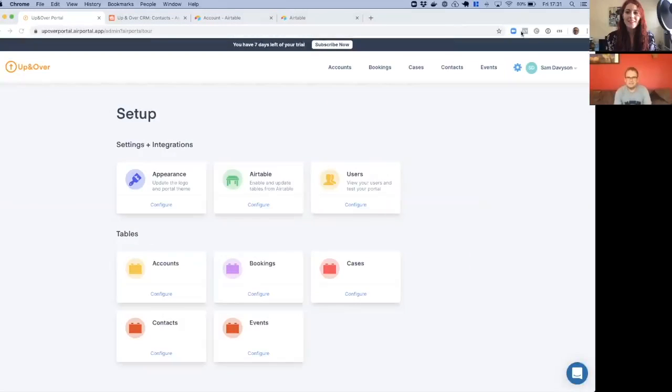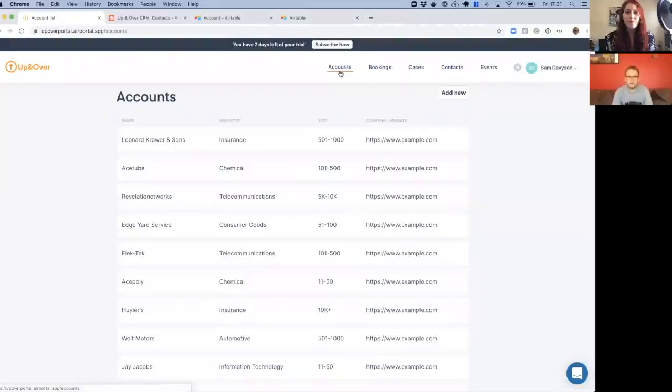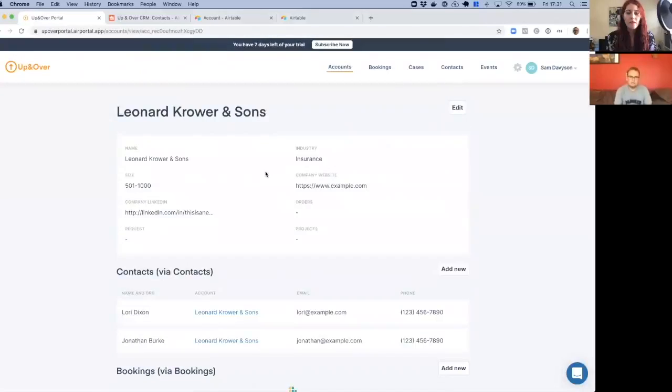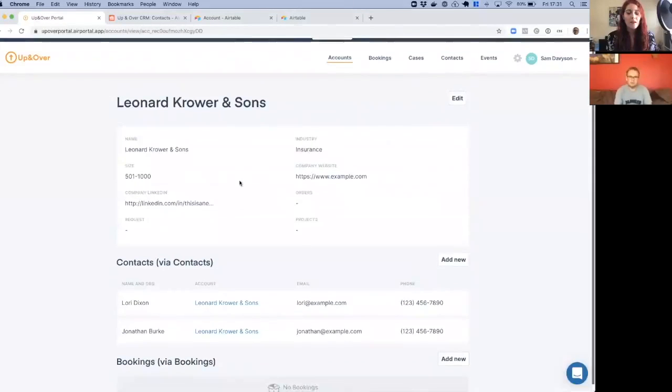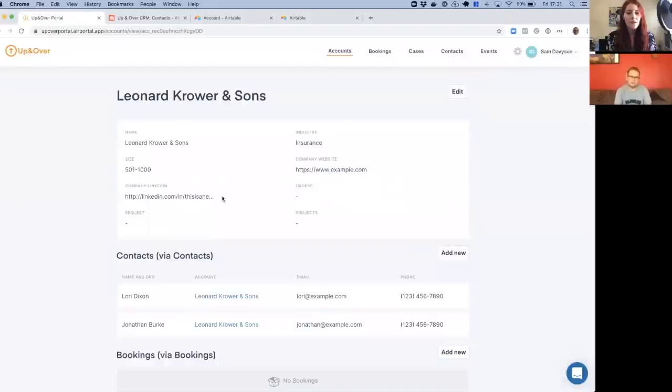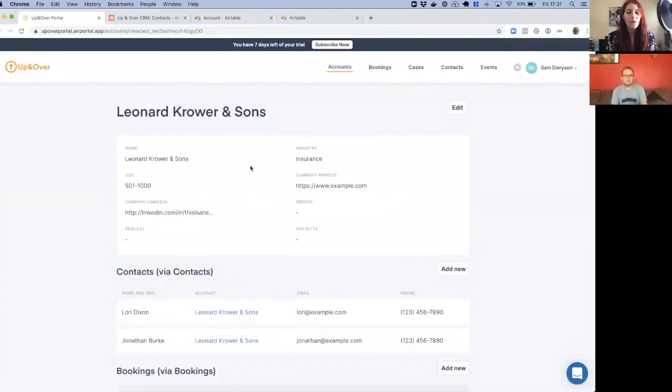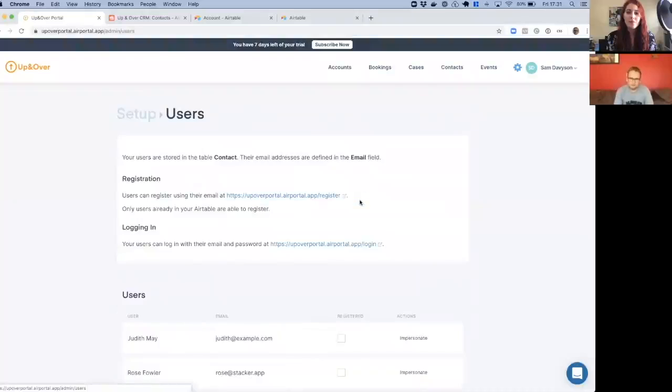So this is Airportal. This is the administrator view. And just to show you around here, if I go to accounts, I can see all the accounts from my Airtable. And I can click into them and browse the records inside the account. So I can see these contacts. So this is just a way of browsing that Airtable data. Where this gets a little bit cooler is where we start thinking about those external users.